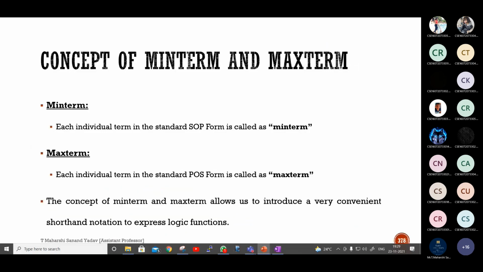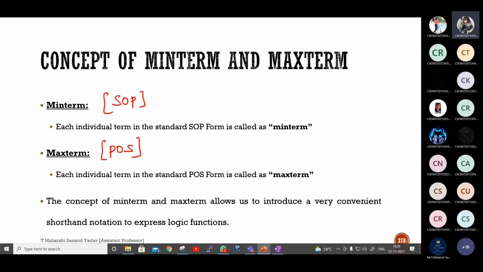So the concept of minterm and max term allows us to introduce a very convenient shorthand notation to express logic functions. So minterm is for SOP or POS? SOP. Max term is for POS.